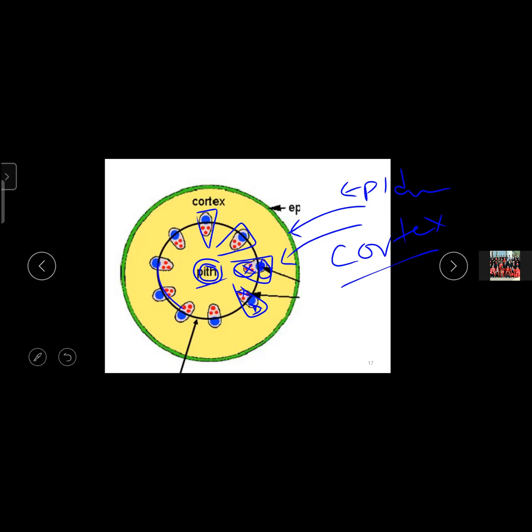Then this ring going in between the xylem and the phloem is known as the cambium ring. It is made out of cambium tissue. Cambium tissue comes under what topic? Under lateral meristem. So lateral meristem is what makes the tree become fatter and fatter. We call it the increase of the girth. How is it happening? Because new cells from the cambium are coming to this side and this side, therefore the thickness is increasing. The tree is becoming fat. Okay, this is the